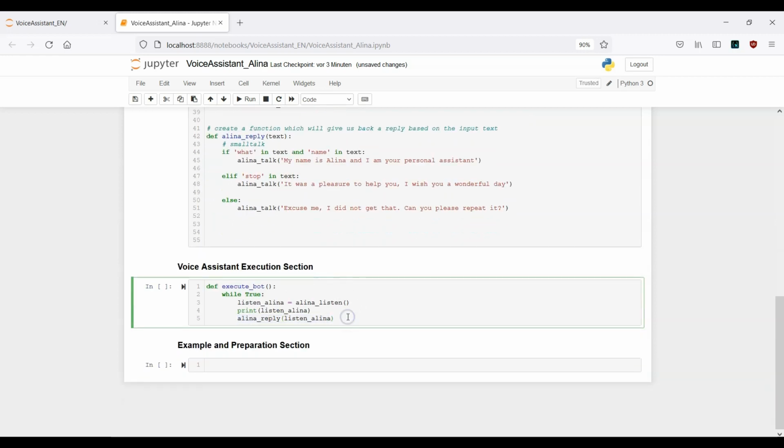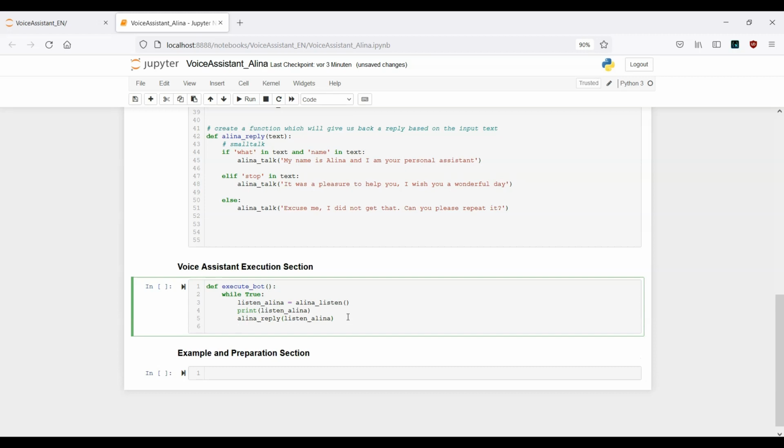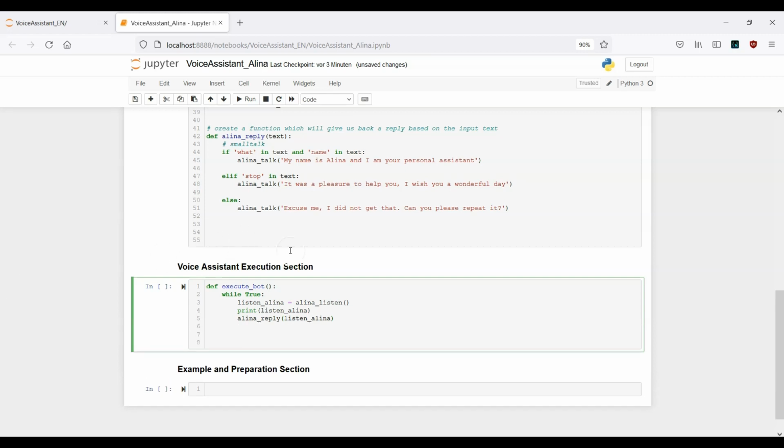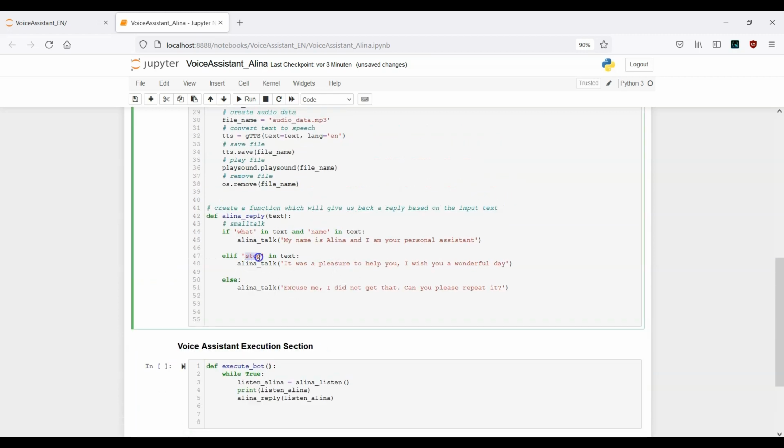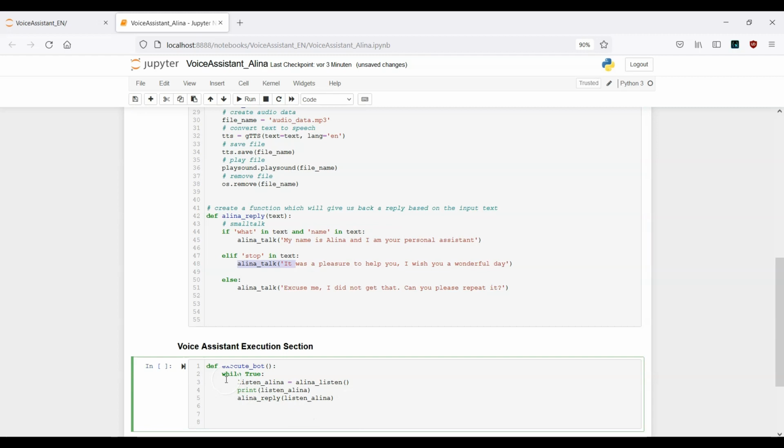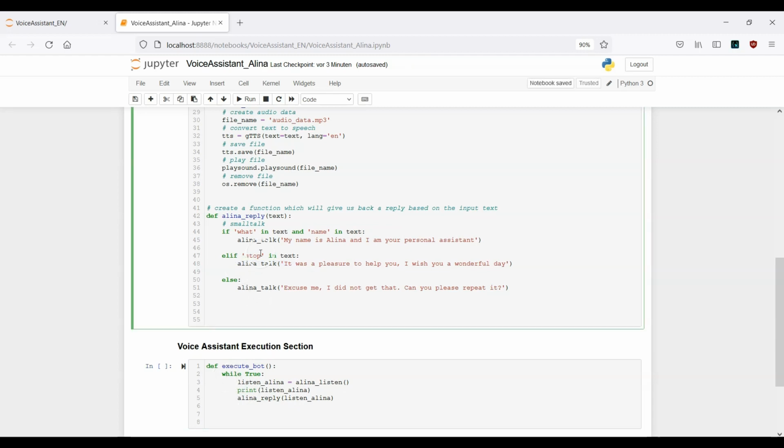Let's take a look at this example. Before I run this snippet, if we say stop in this line of code, we just get back a simple reply. But we also want to break out of this while loop once we say this word here.